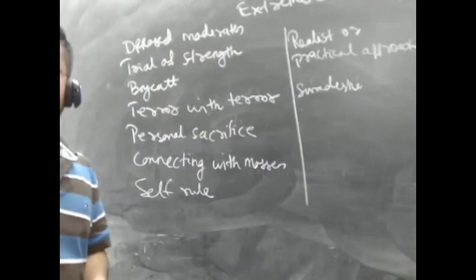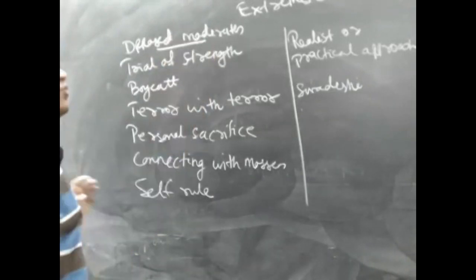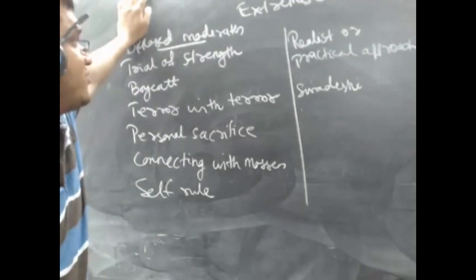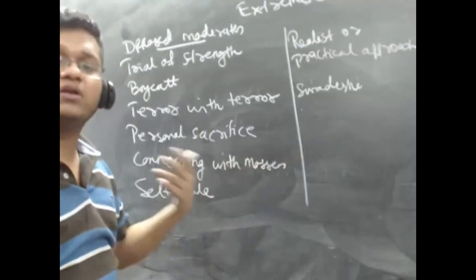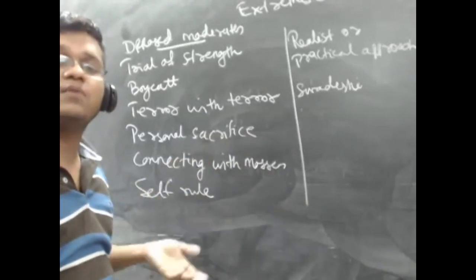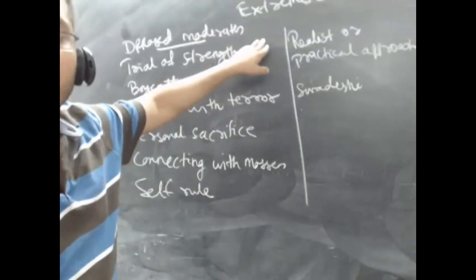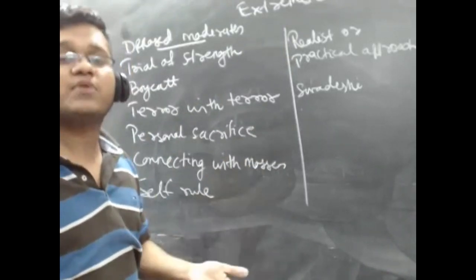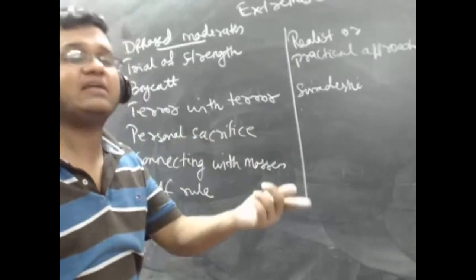So some of the ideas that I have written will give you an idea about who the extremists were. These people always opposed the moderates. Why did these people oppose the moderates? Because moderates were respectful of the British, and these extremists were not. If there are two people, one respecting the British and one not, the one who is respecting you will call a moderate, and the one not respecting, you will call an extremist. So why was he called an extremist? Because he just hated the British. He was willing to go to extreme ends to throw away the British, because he said that if the British are exploiting me and hate me, I will hate them in return.